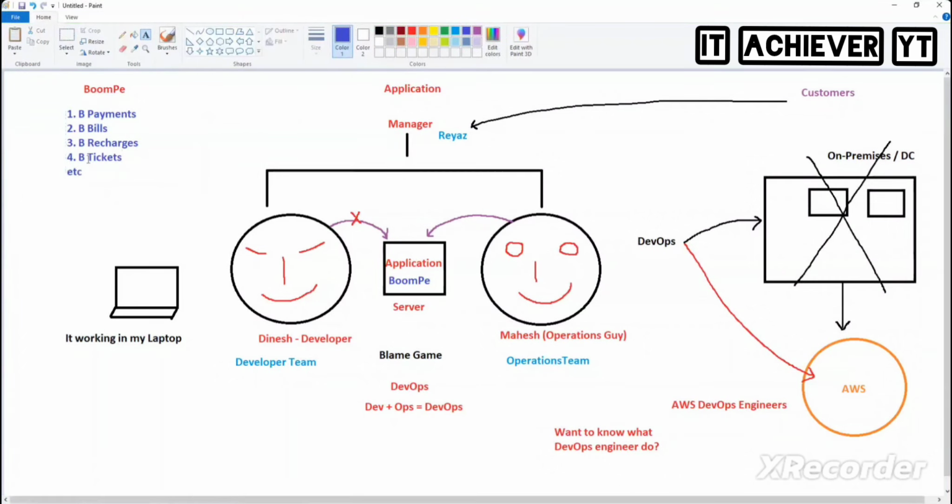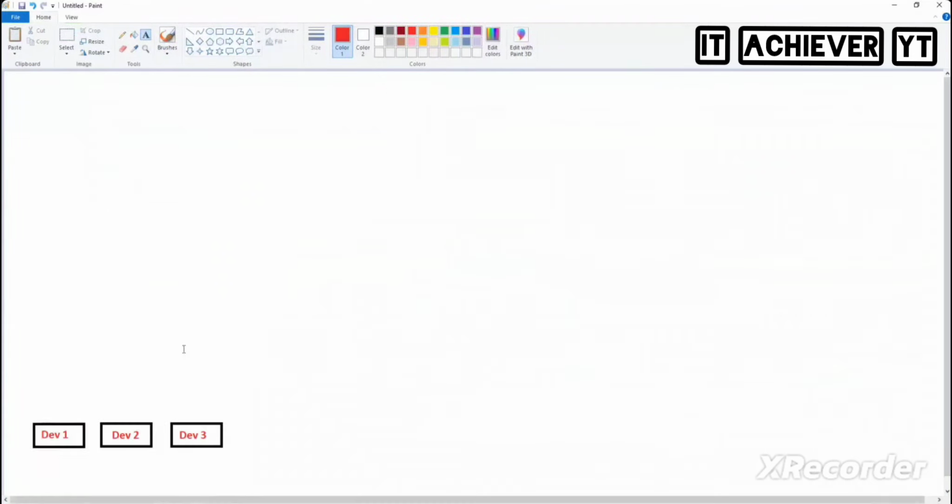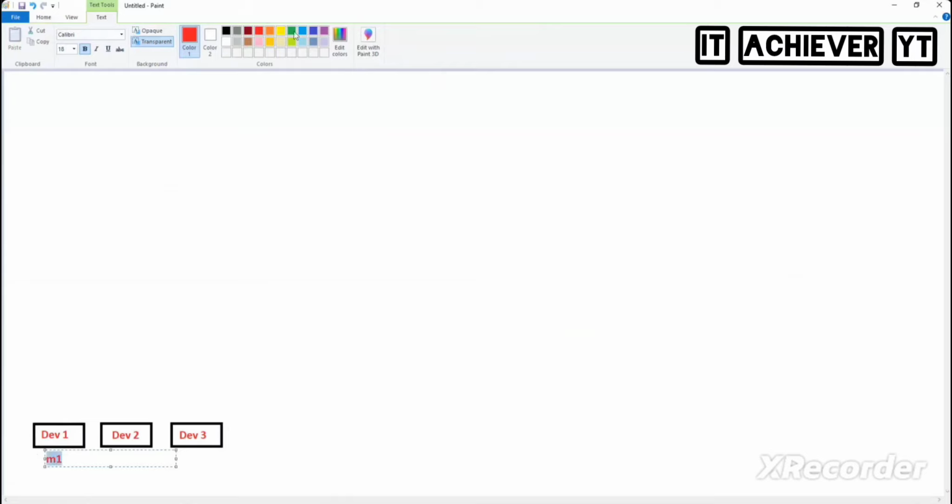Now tell me here. All these things will be developed by only one developer or multiple developers? So can I call payments one module and bills another module? So can I call them module 1, module 2, module 3, module 4 like this? Yes. So assume that here the developer is developing which module? M1. M1 meaning what? Module 1. This one is M2. This one is M3.